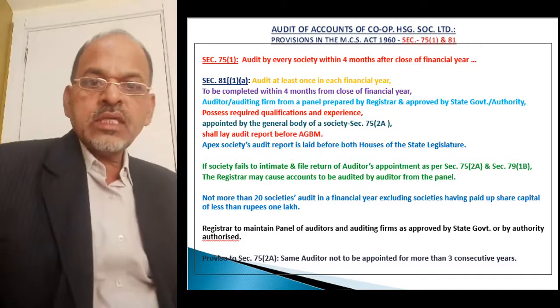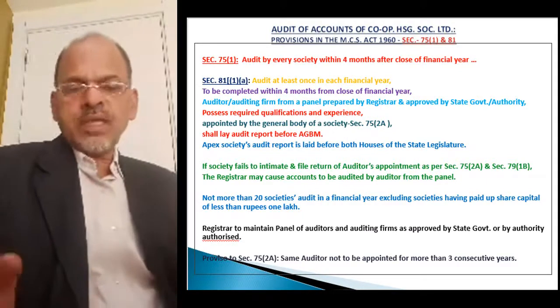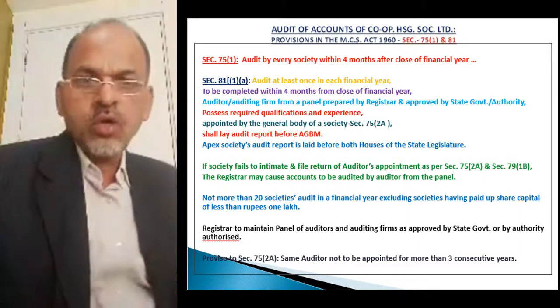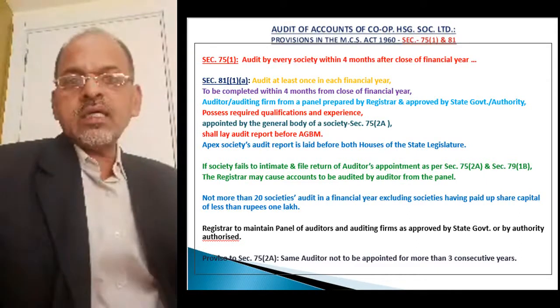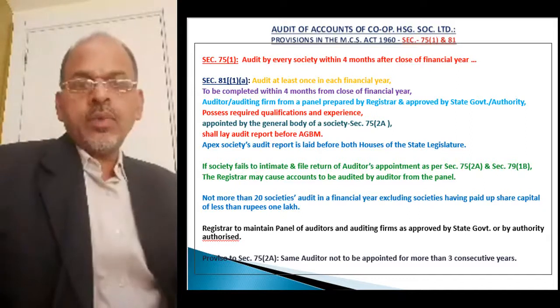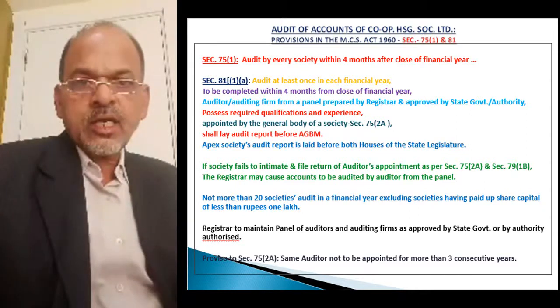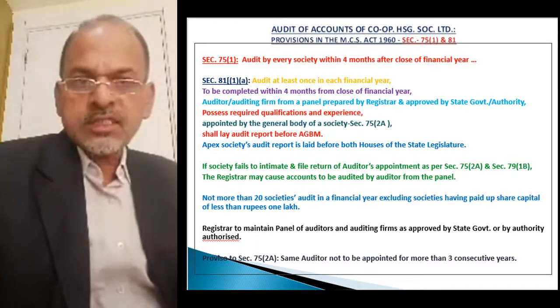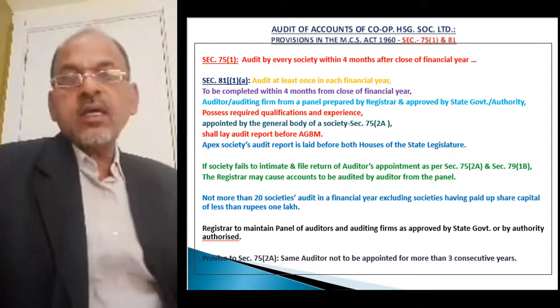Now, many societies, managing committees of many societies, do not know about this filing of return, and this return of auditor is required to be filed before the registrar.